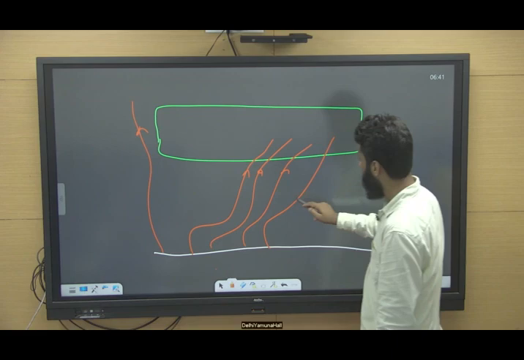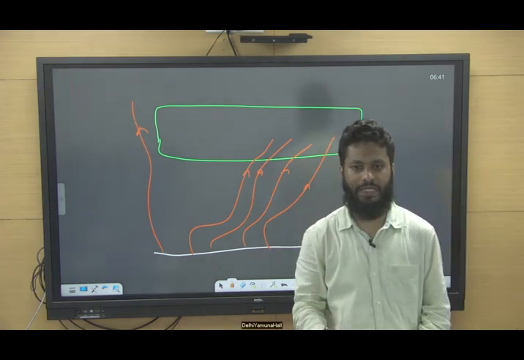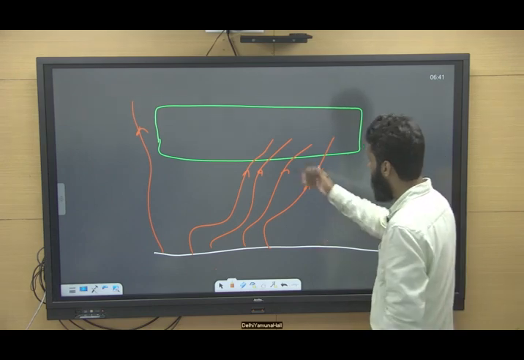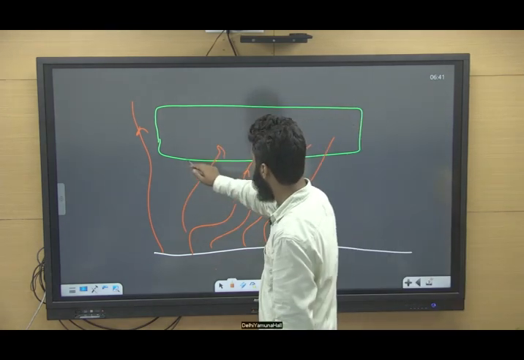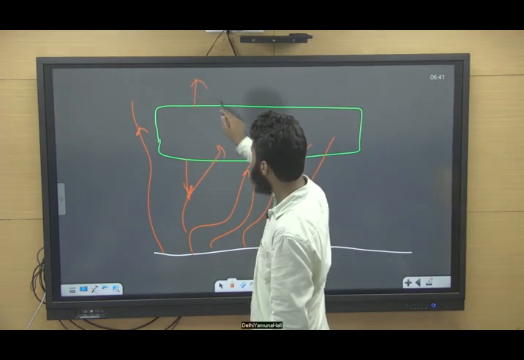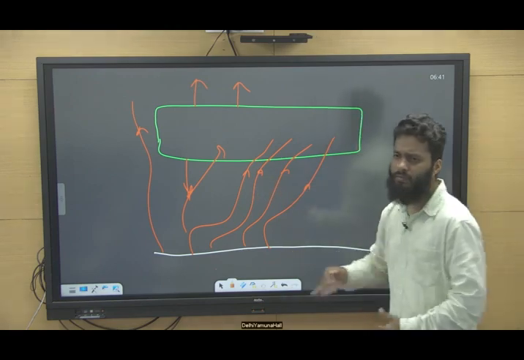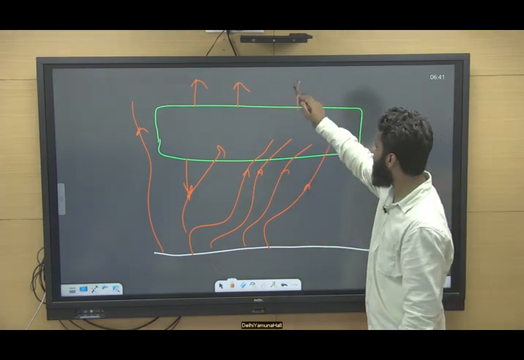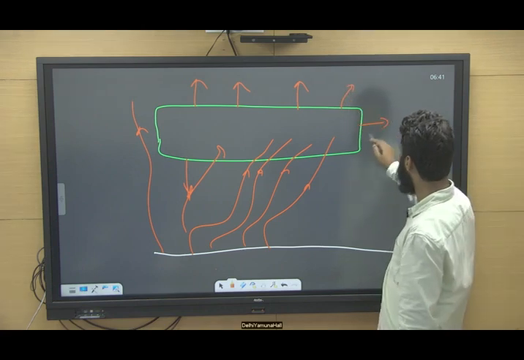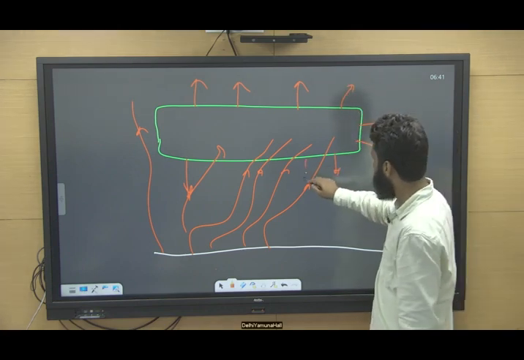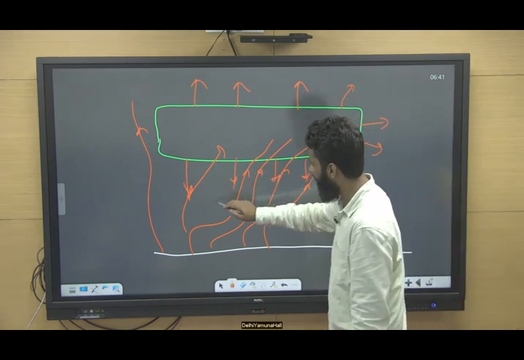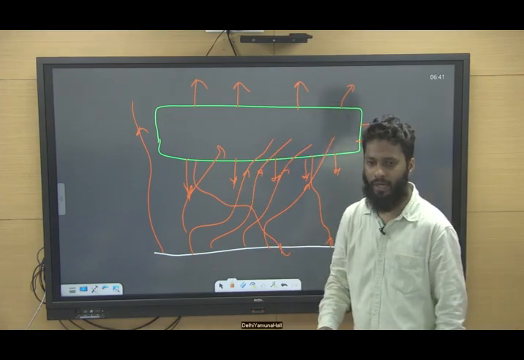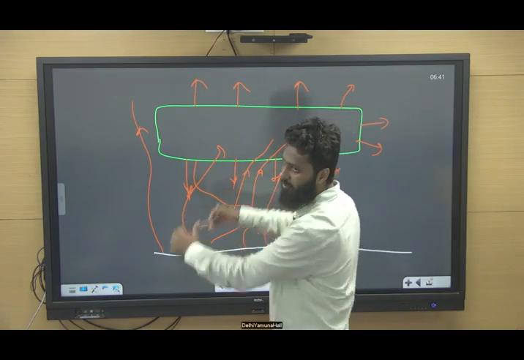When this outgoing heat radiation is absorbed by greenhouse gases present in the atmosphere, these greenhouse gases radiate it in all directions, including the backward direction. This backward radiation will again come to the surface of Earth, and it will make the temperature warmer and warmer.